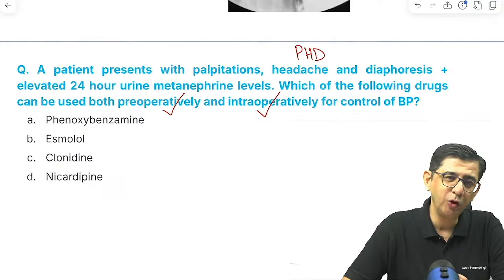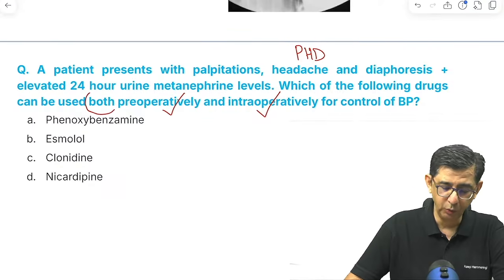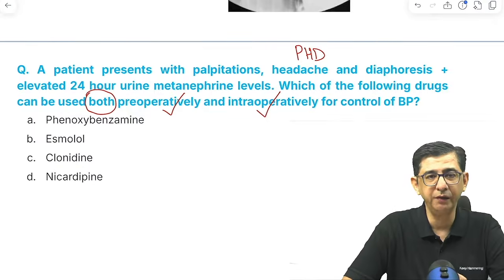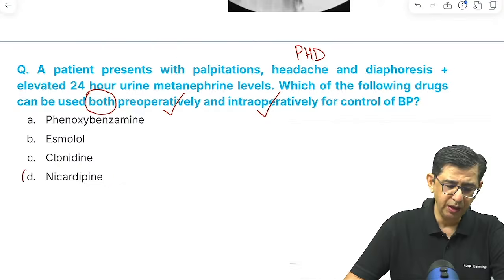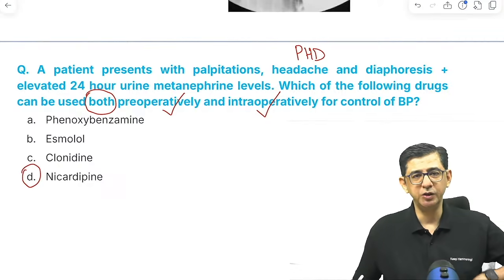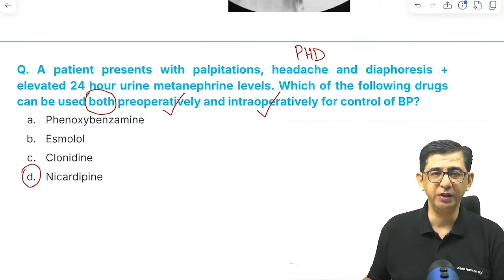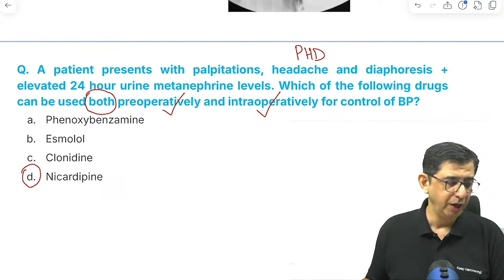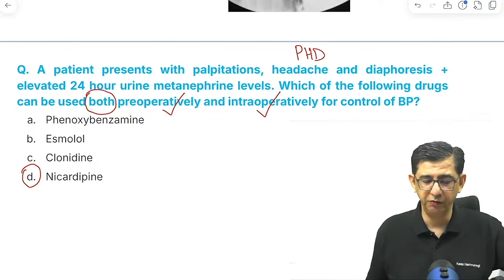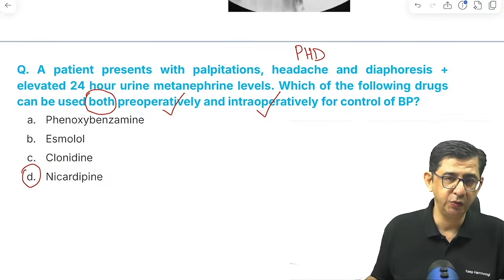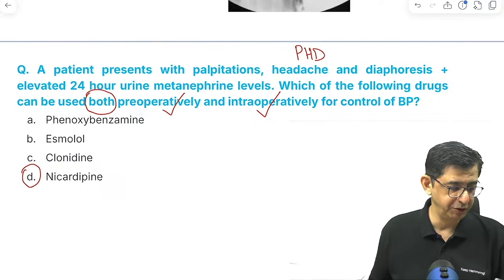So if it was preoperatively, I would have answered phenoxybenzamine. But because the question was mentioning both preoperative as well as intraoperative, then it is nicardipine. That would be a better answer for management of this question. You are right, we would like to use an alpha plus beta blocker for pheochromocytoma, but this question was like which can be used both pre as well as intraoperatively for control of blood pressure. So a calcium channel blocker would help you in controlling, or usually traditionally for intraoperative we use sodium nitroprusside. That is what Harrison says, but after that nicardipine can help you in regulating the blood pressure of this patient.